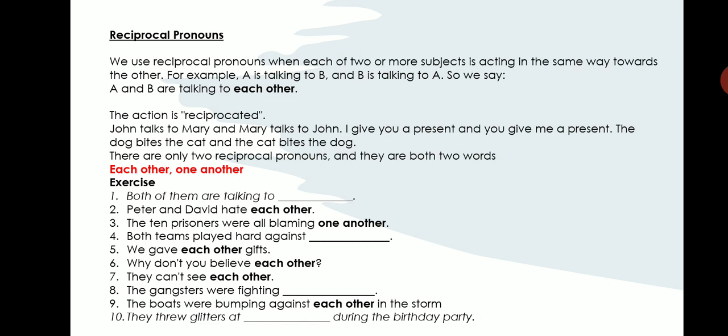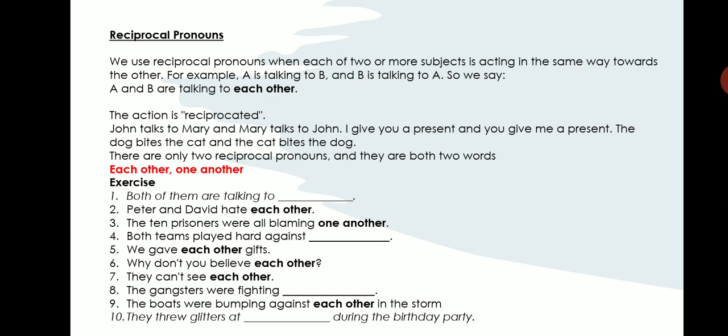John talks to Mary and Mary talks to John. So they are talking to each other, you say, because there are two people. I give you a present and you give me a present. We exchange presents between each other because we are only two people. The dog bites the cat and the cat bites the dog. So again it is a reciprocation of action. So there also you use the word each other.